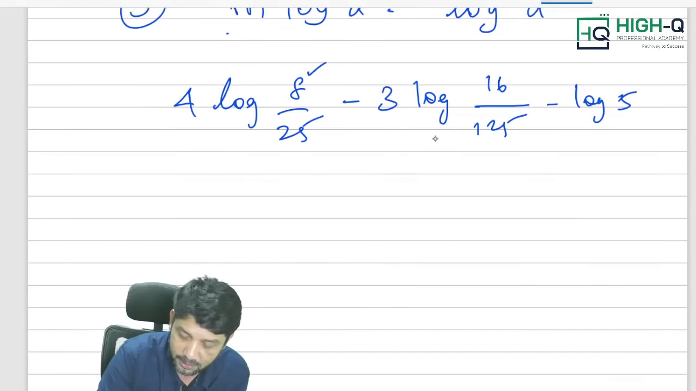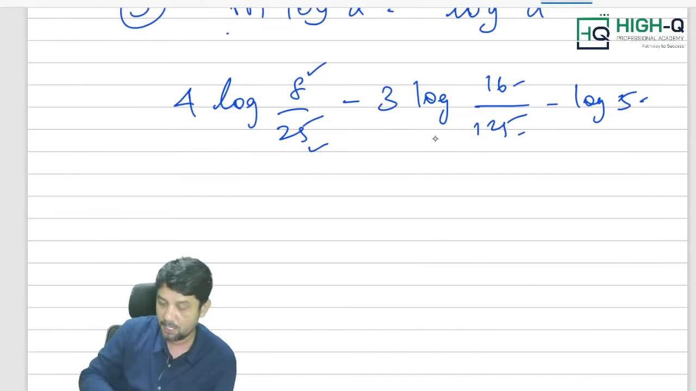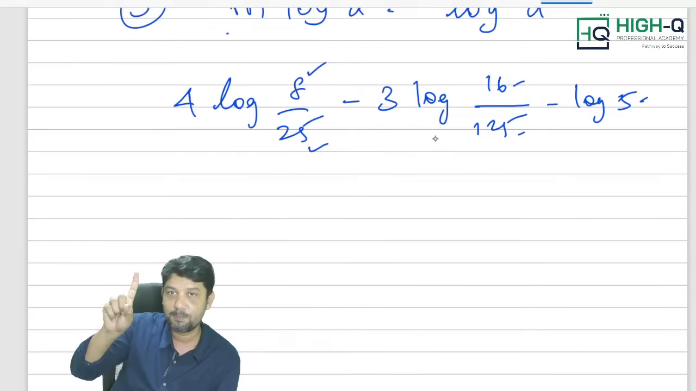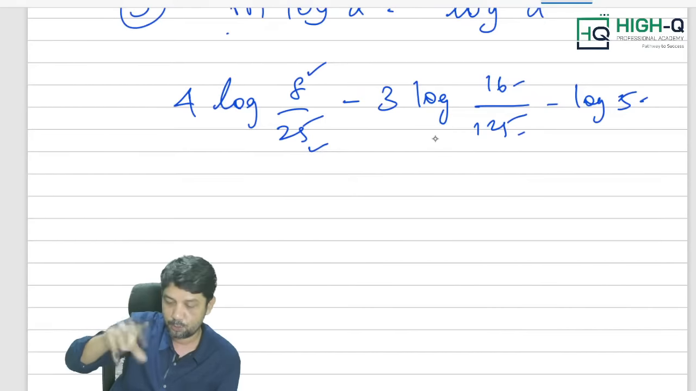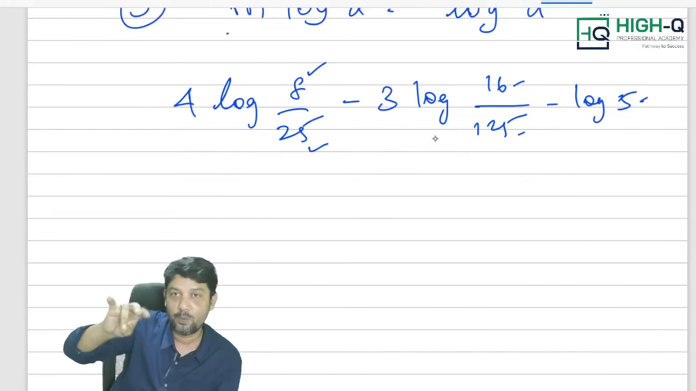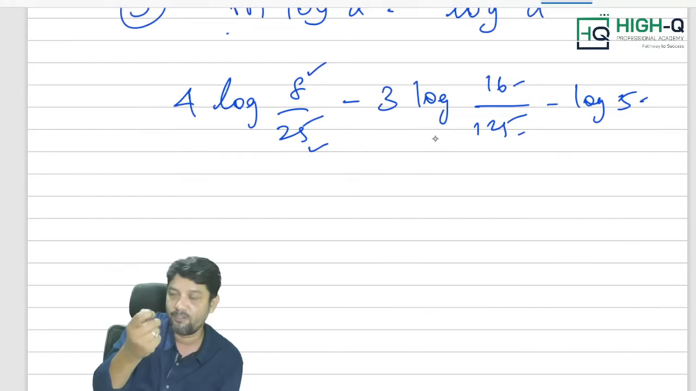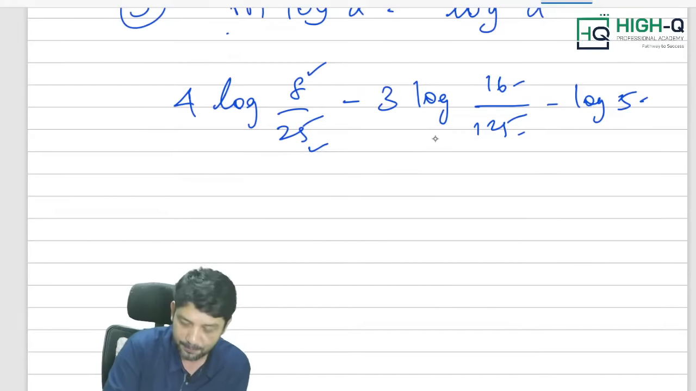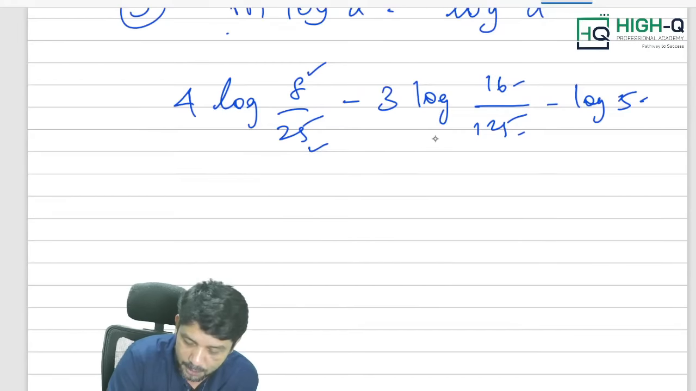First, 8, 25, 16, 125, 5. These are the numbers. By looking at them, I can understand that 8 is a power of 2, 125 is a power of 5, 16 is also a power of 2, and 125 is again a power of 5. That means everything is in terms of 2 and 5. Let us convert it into 2 and 5. If I convert it, what happens, my dear?